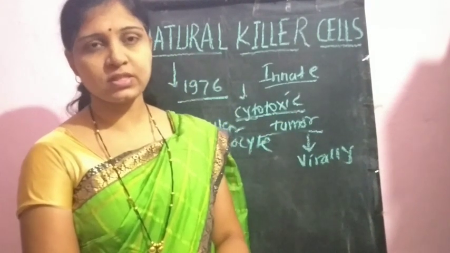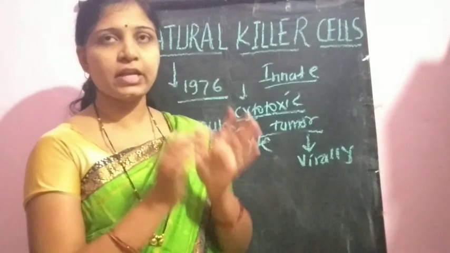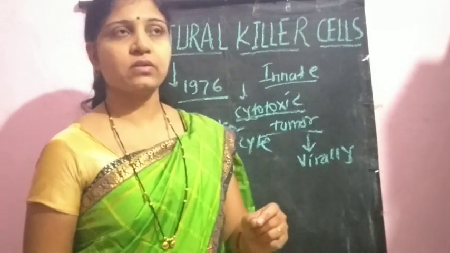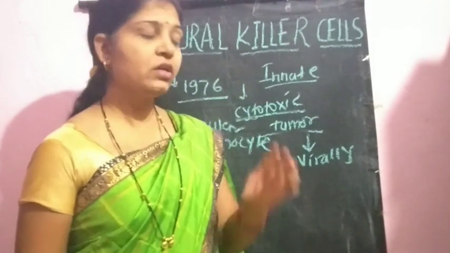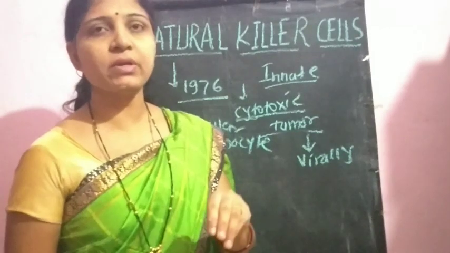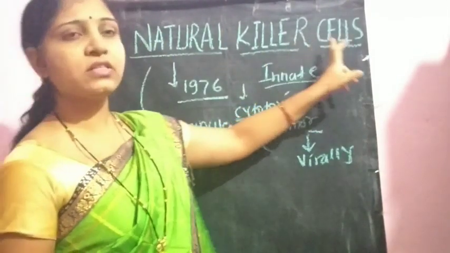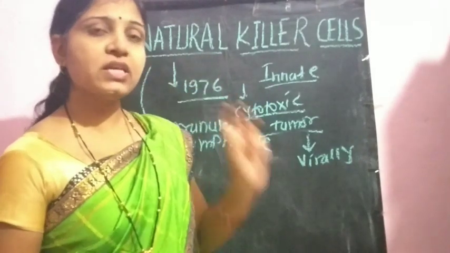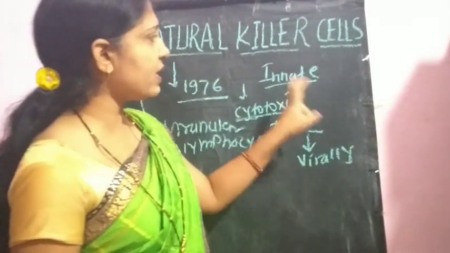Restricting the spread of tumor cells means that whenever any tumor cells are present within our body, before the infection spreads, they are killed by the natural killer cell. Due to that, the name is natural killer cells. Naturally, this population of cells is present within our body as part of the innate immune response.